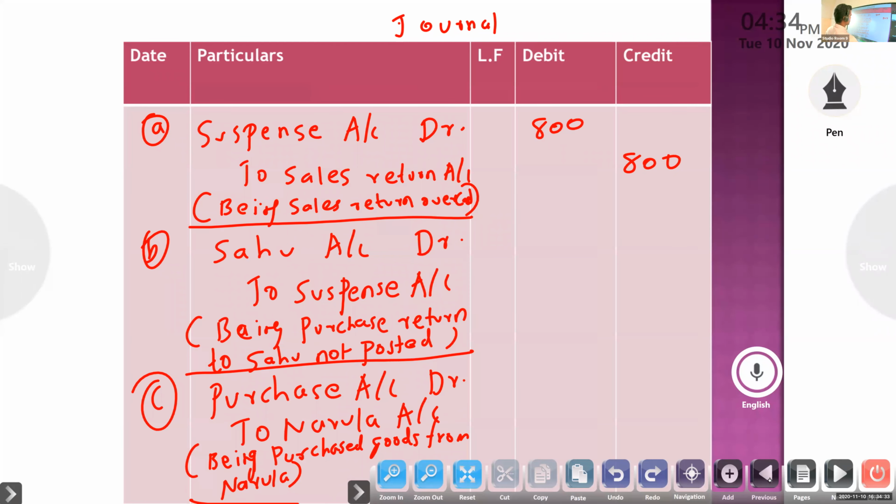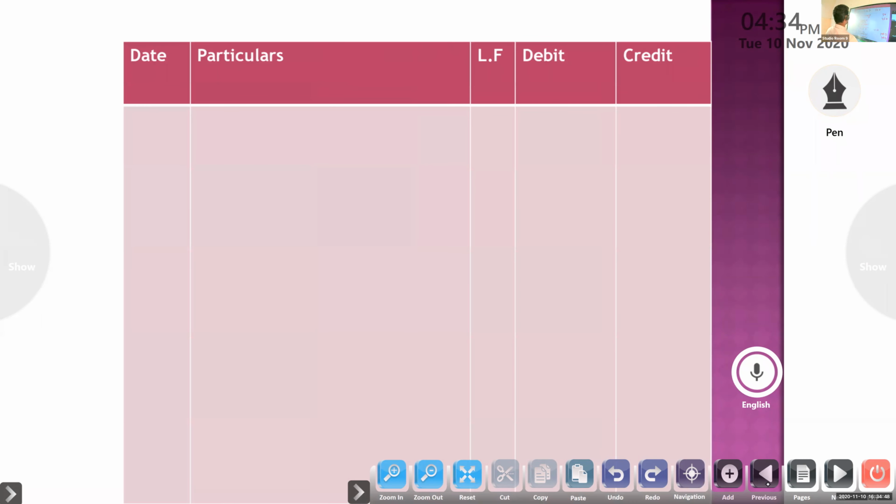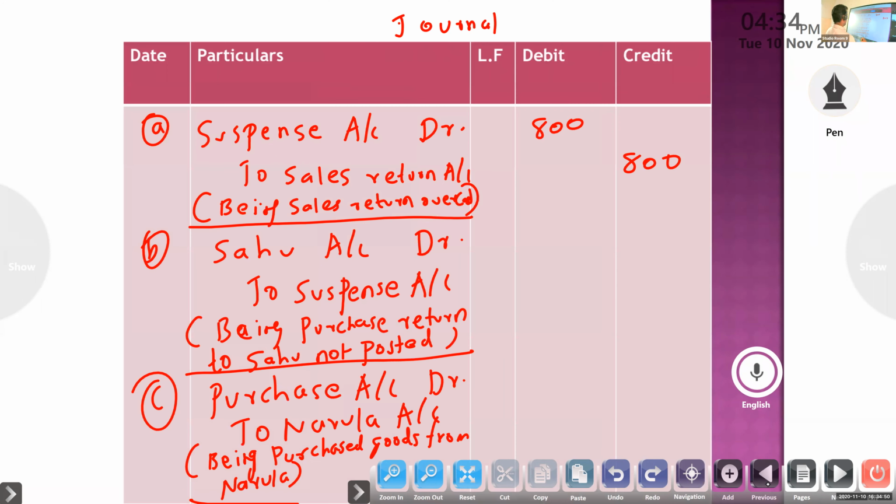First entry, suspense debit to sales return, $800. Second, Sahu account to suspense. Suspense is credit, so I write the amount: by Sahu account 2,000.